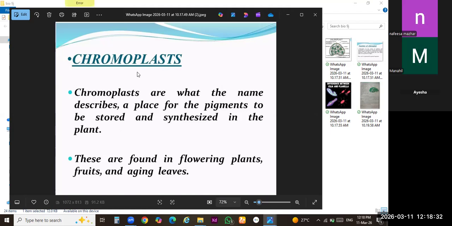There are further different types of chlorophyll which are not included in your syllabus, like chlorophyll A and chlorophyll B, and carotenoids. Carotenoids are also pigments just like chlorophyll, but these carotenoids just impart the color other than green to the plant body, like color of the flower, color of the fruit, color of the seeds, right? Is there any confusion?